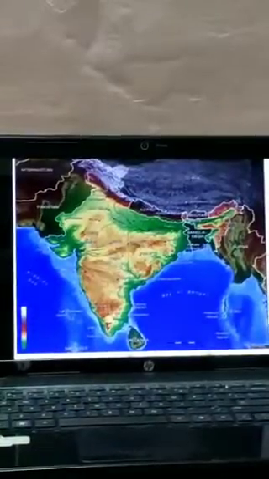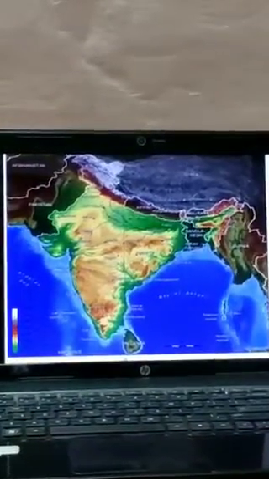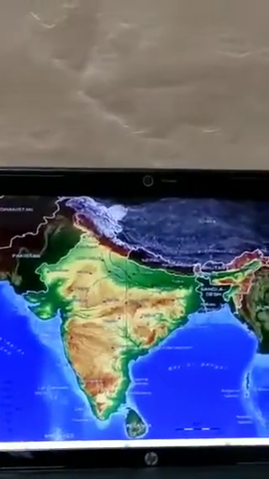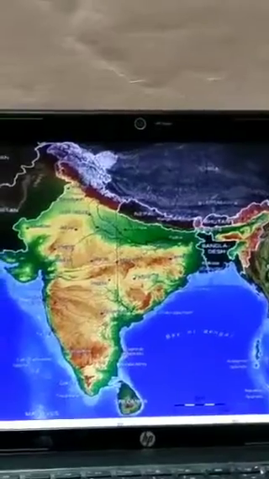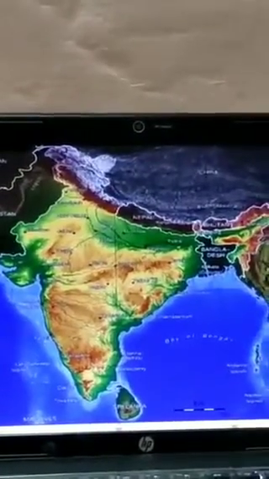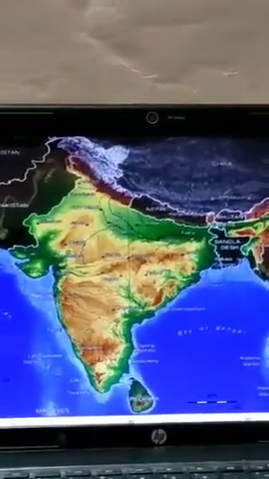So the next one is India is known as a subcontinent. What? Subcontinent. Do you know Australia, North America and South America, why we call them separate continents? Because physically they are separated from other landmasses, isn't it?